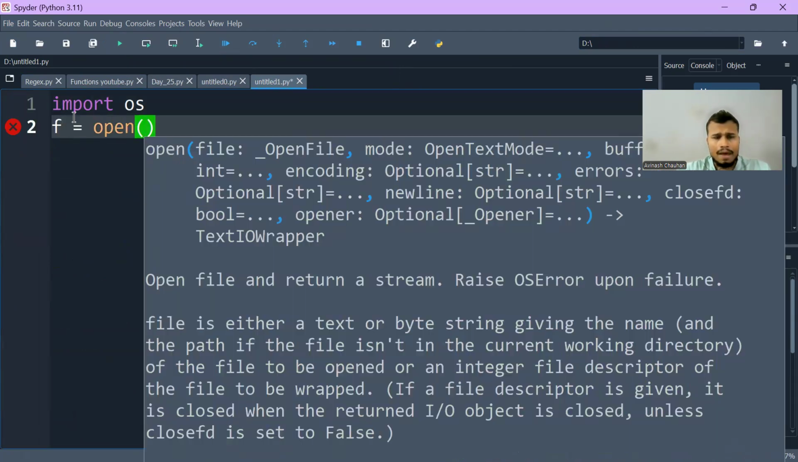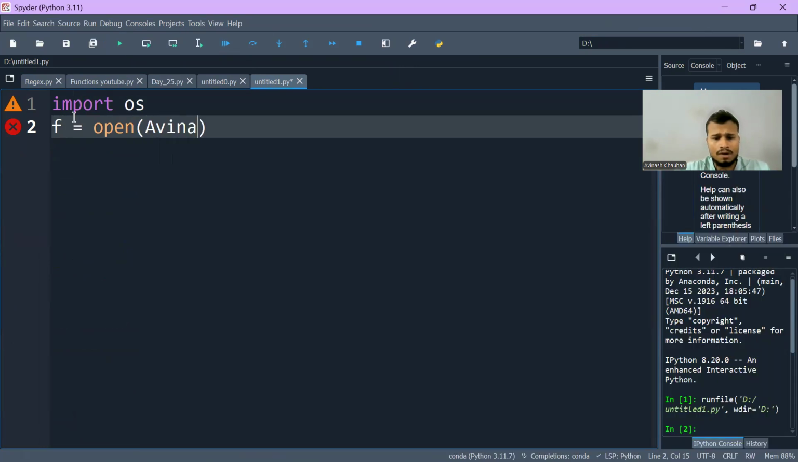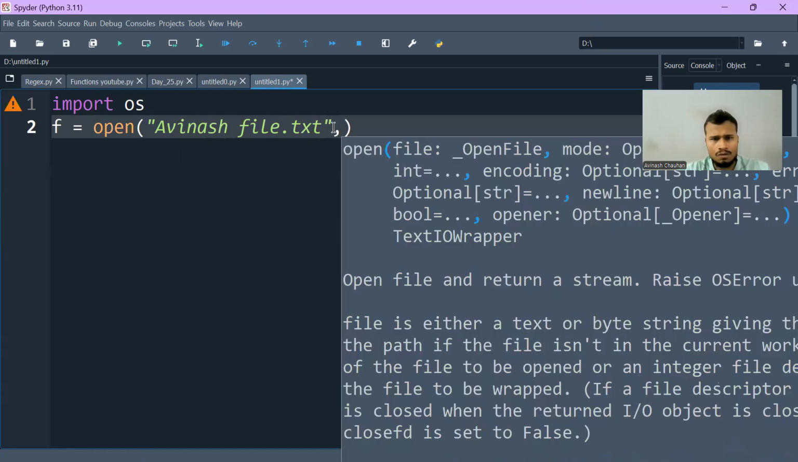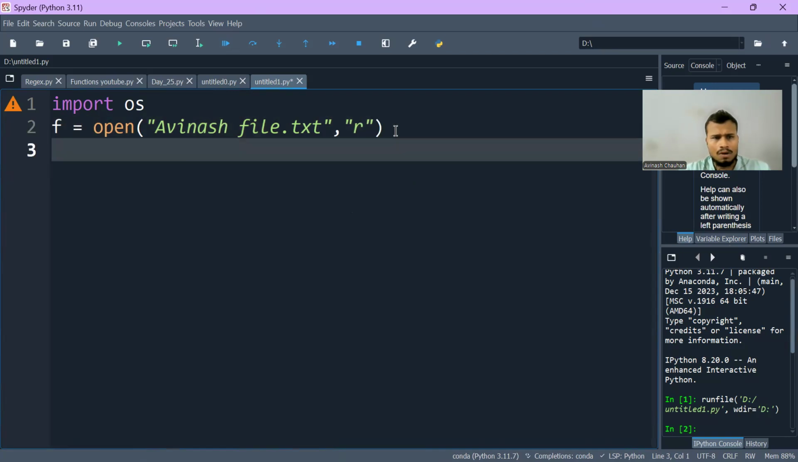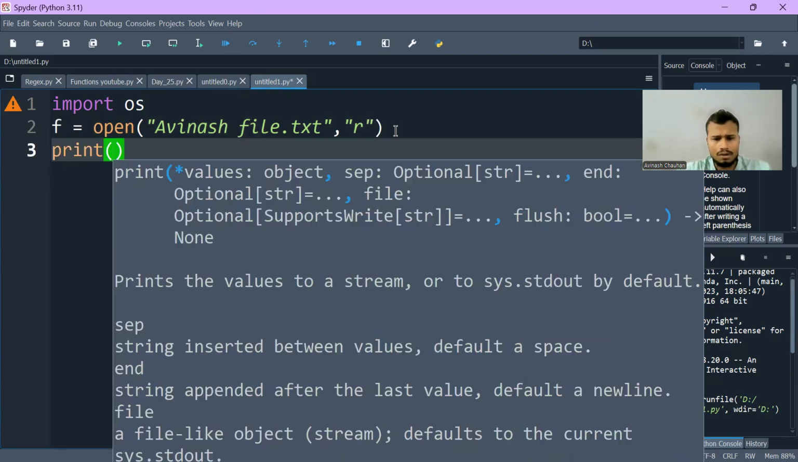is equal to open. And yesterday we were discussing Avinash, so open Avinash file dot txt. And what we are going to do is read this particular file. And I will do print f dot readline.